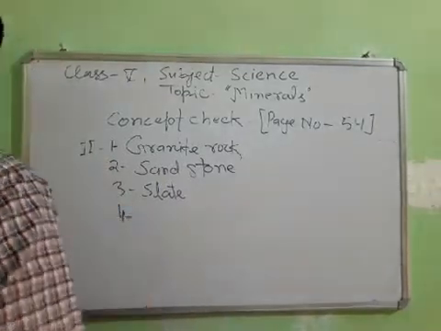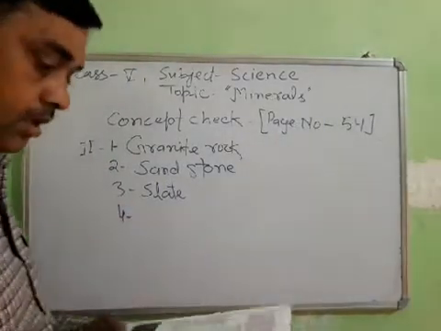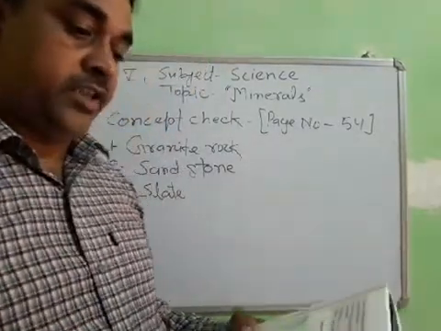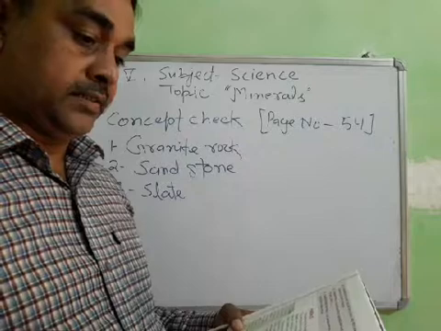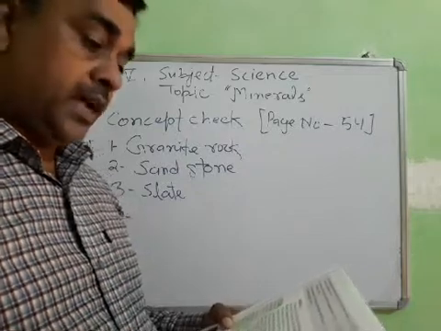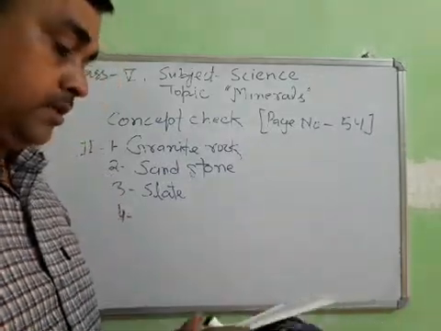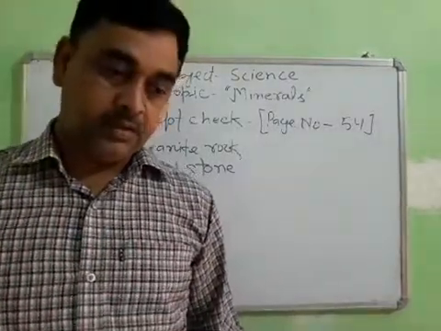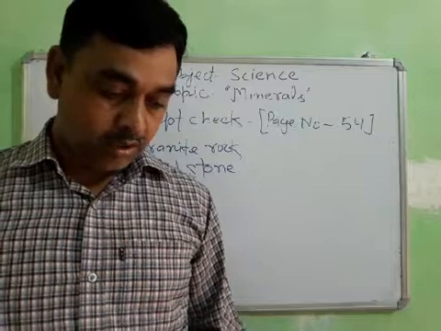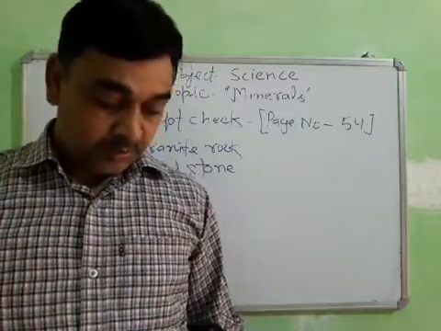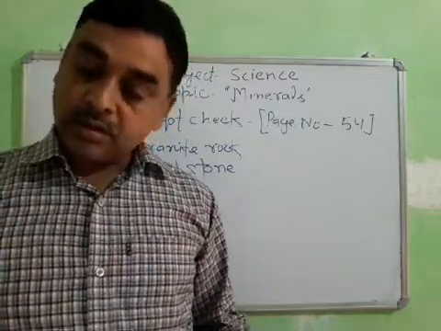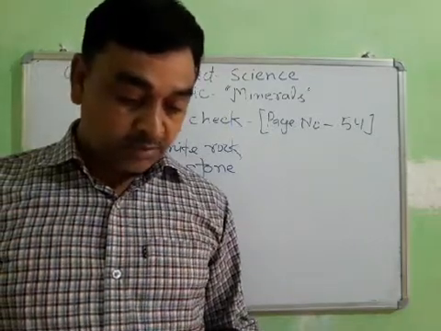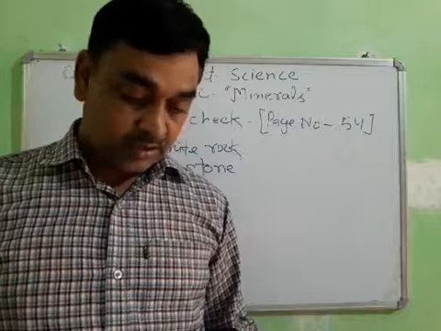Fourth, a metamorphic rock formed from sandstone and rich in the mineral quartz. Sandstone and quartz. Students, this is quartzite. It's a metamorphic rock. You can also compare this sentence with the topic on quartzite. The metamorphic rock formed from sandstone is rich in the mineral quartz.